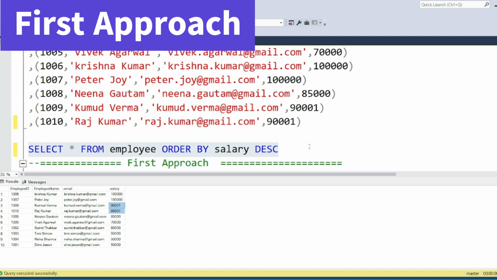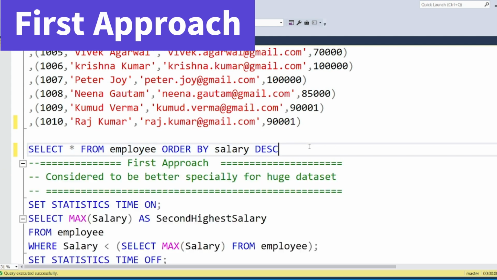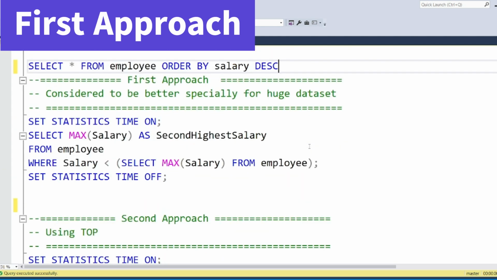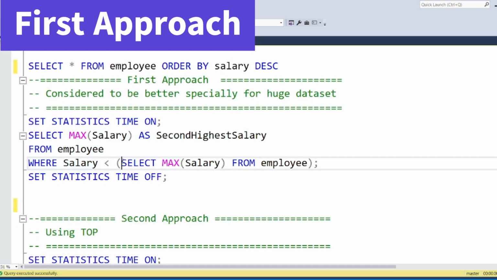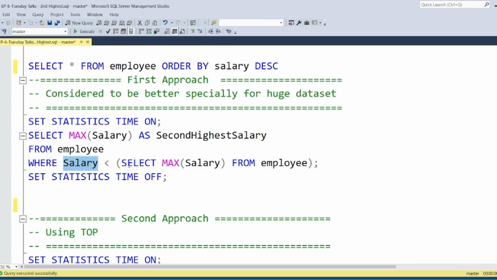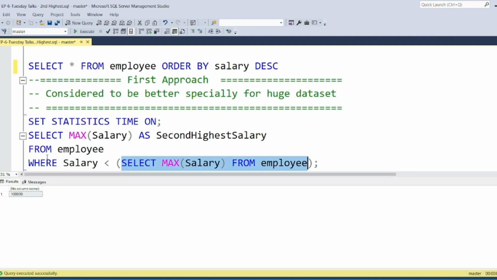So this is the first approach that we are going to take for finding the second highest salary. Here we are using the nested subquery approach. There is an outer query and an inner query. The outer query executes and the salary is compared with the output of the inner query. If you execute the inner query, it will find the maximum salary, which is 1 lakh here.